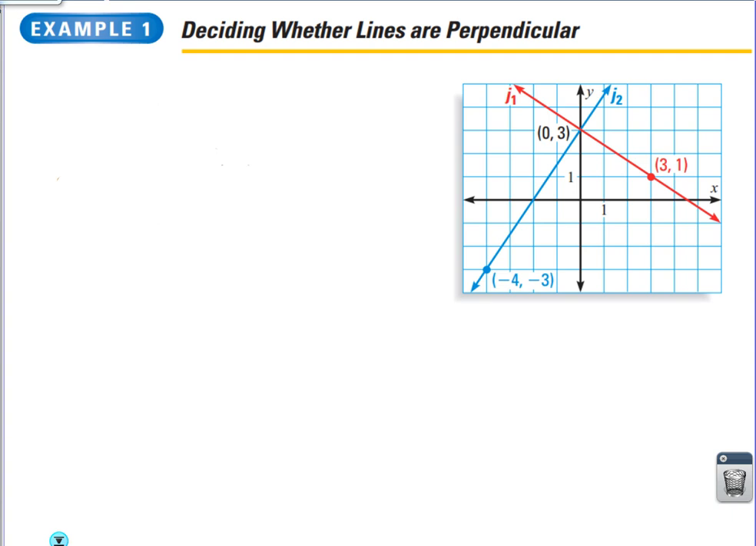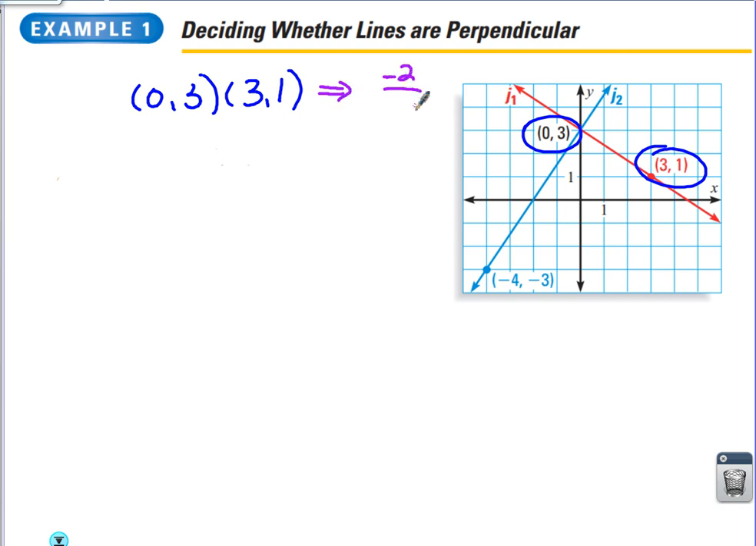And here's what we're gonna do. We're gonna find slope. Nicole, help me. (0, 3) and (3, 1) are 2 points on the red line. The slope is y2 minus y1 over x2 minus x1. Help me find the slope there. What's y2 minus y1, Nicole? Good. So I have -2 over what's x2 minus x1? Good. So the slope of my red line is -2/3.